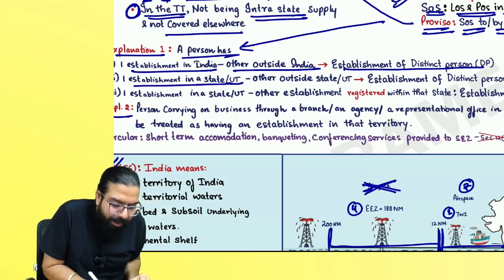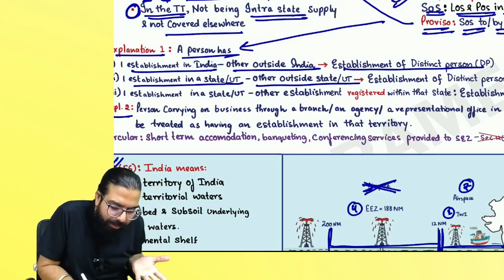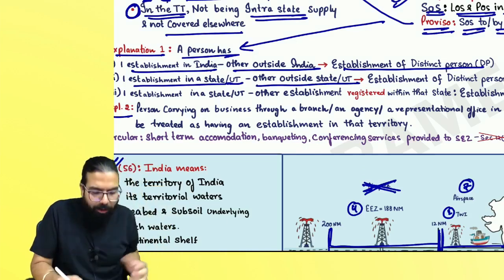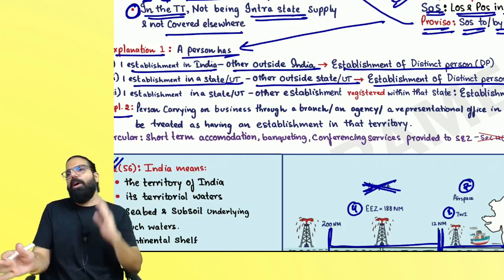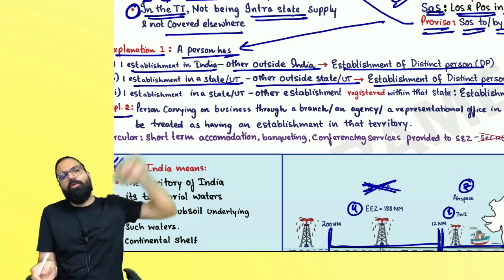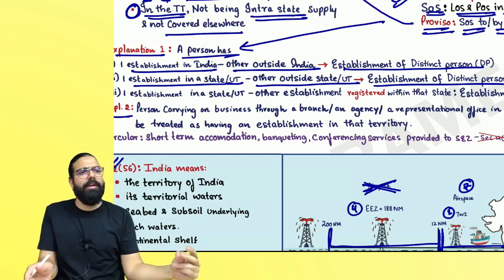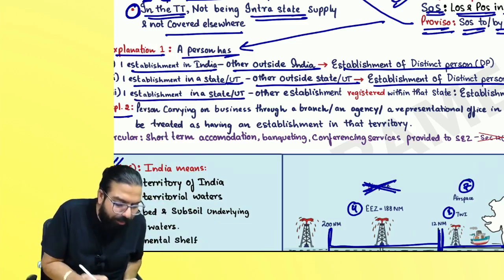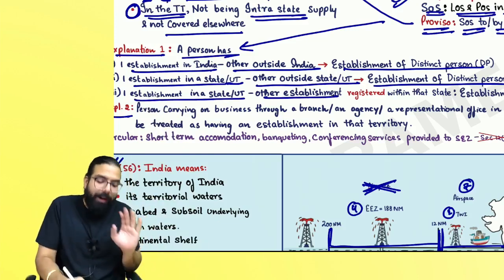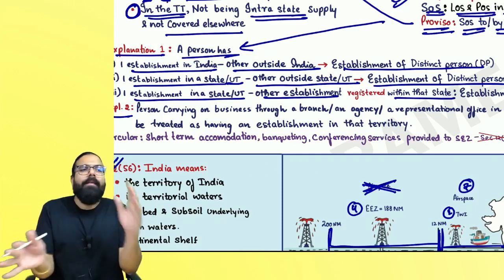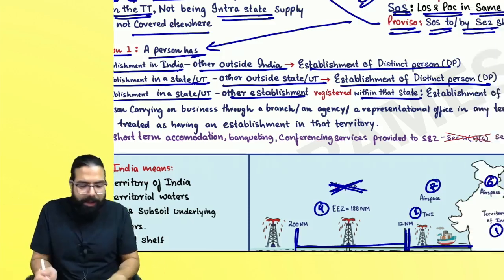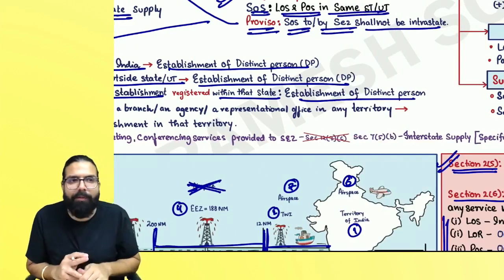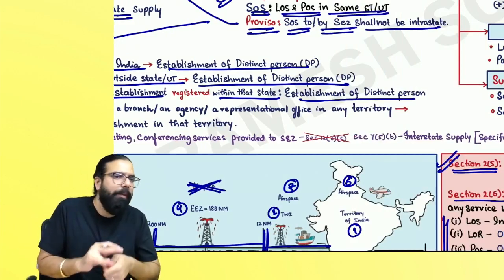I have one establishment in one state and another establishment outside the state or UT, then always remember that will also be an establishment of a distinct person. One in India, one outside India, one in one state, one outside the state: always both are establishments of a distinct person. I have one establishment in a state and another establishment also within the state and both are registered. Always remember one thing, in that scenario also they are establishments of a distinct person.